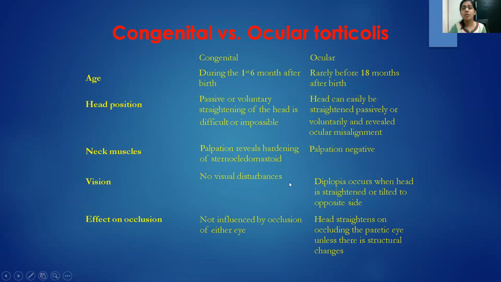Vision wise, we see no visual disturbances with congenital torticollis. However, in ocular torticollis, diplopia occurs when the head is straightened or tilted to the opposite side. On occluding one eye, we see that the congenital torticollis is just not changed. However, with ocular torticollis, we are expecting the head to straighten by occluding the paretic eye, except if it's really long standing and some structural changes have already taken place.